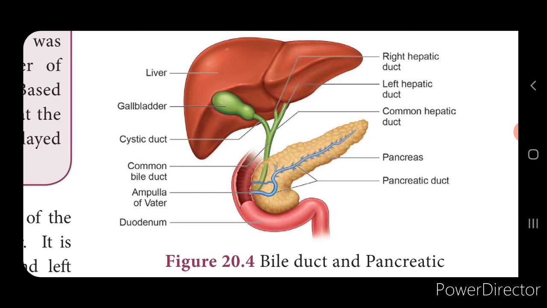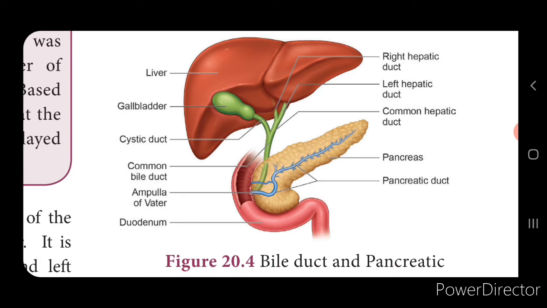Next comes the pancreas. Look into the picture, children, you can see the pancreas, isn't it? And this will be a leaf-shaped gland, and this is present between the stomach and the duodenum, and this pancreas will act both as an endocrine gland and an exocrine gland. Now the exocrine part of the pancreas secretes the pancreatic juice, and this consists of three enzymes: lipase, trypsin and amylase, and this will help in digesting fat, proteins and starch.